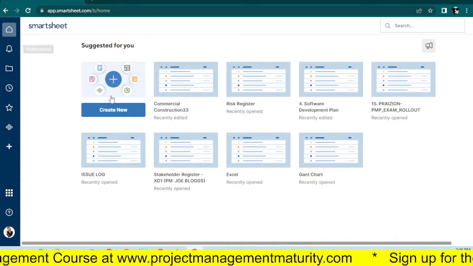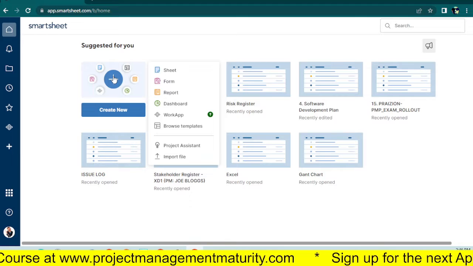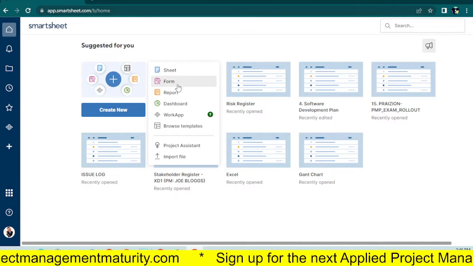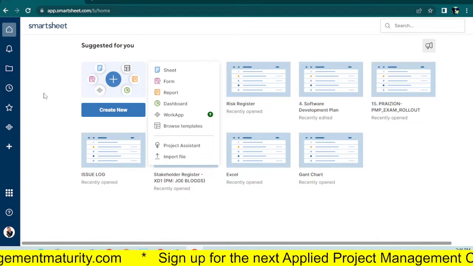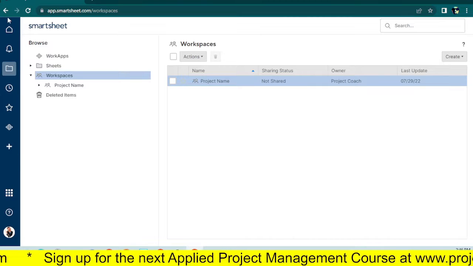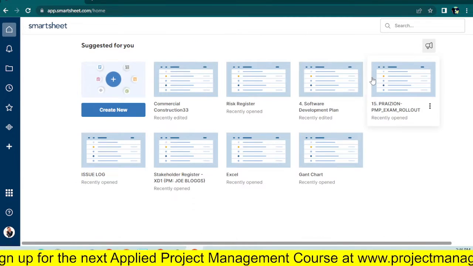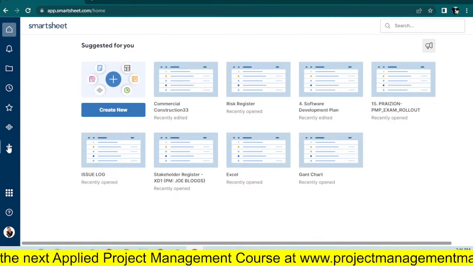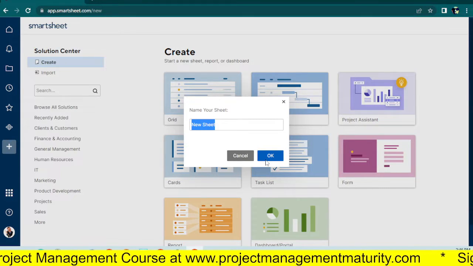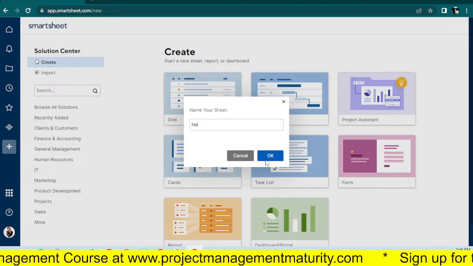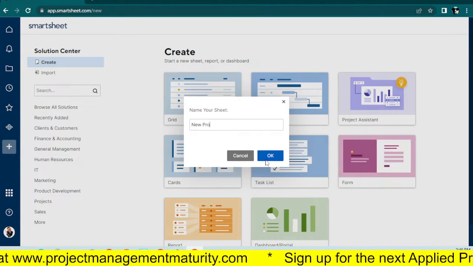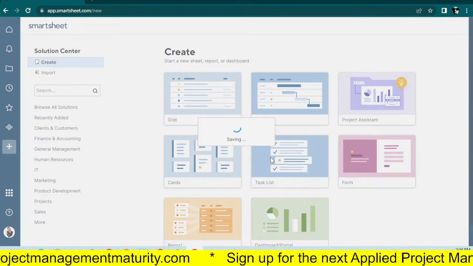If I wanted to set up anything, I click on Create New, and I could use the sheet, form, report, dashboard functionality. Let's come over here and see. Let's do the plus and look for Gantt. So once you've found what you're looking for, quite straightforward to set up a project with a Gantt.